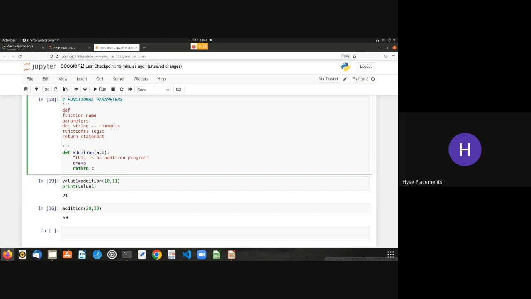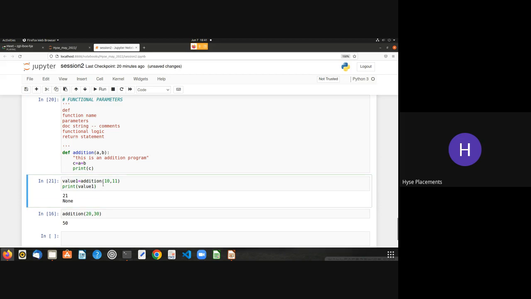What happens if you don't use the return keyword? If you use a print statement only, see, I'll execute this and print the value 1, and it shows me None only. So we are not able to store the function's value inside a variable. If you want to store something inside a variable, then definitely you need to use the return keyword. If you don't want to store it, then fine, use a print statement for checking purposes and leave it. But if you want to store the value, definitely you need to use the return keyword.